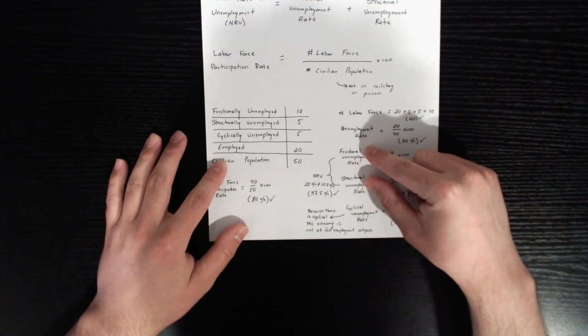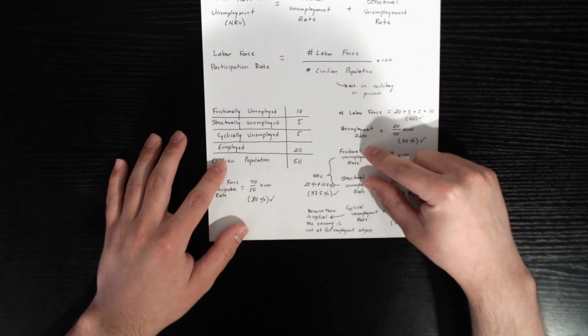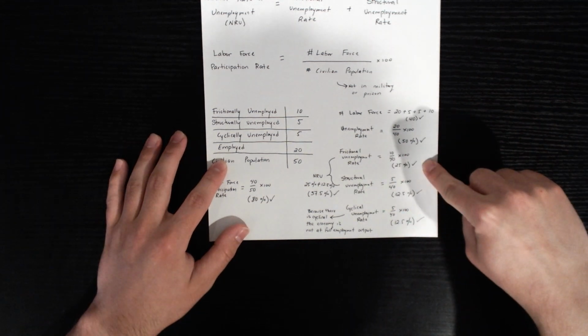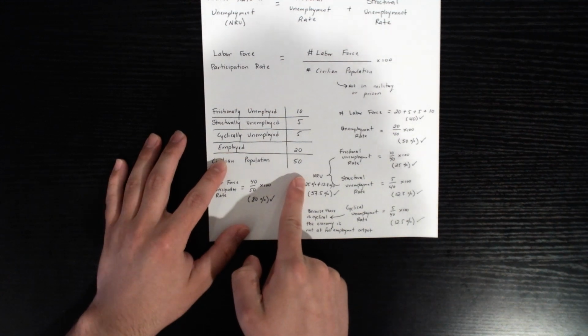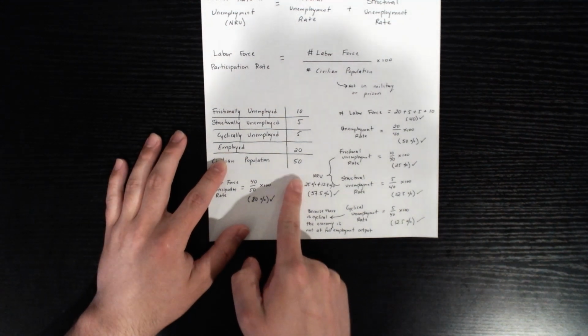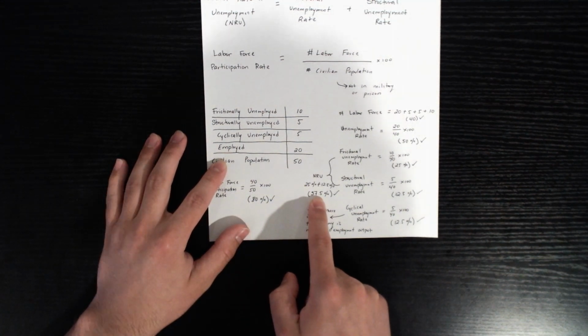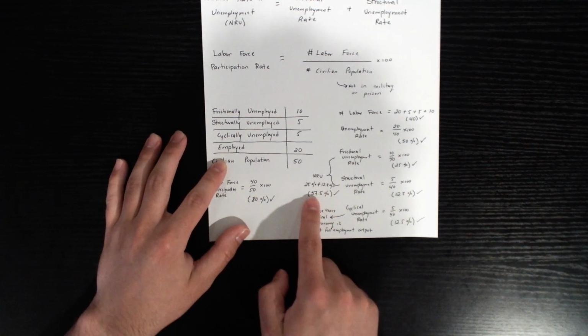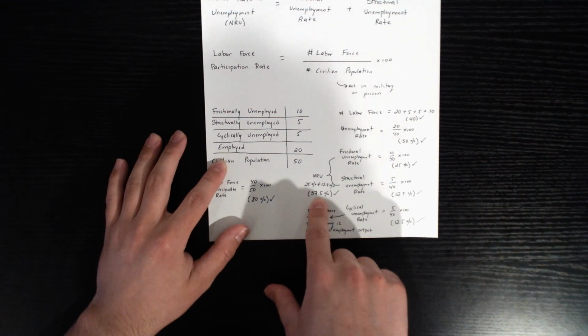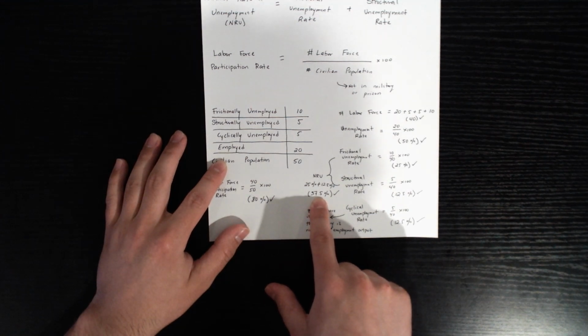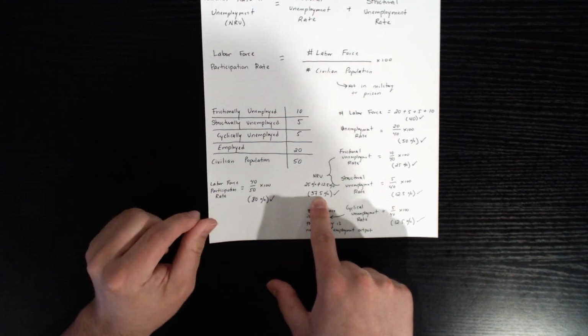If we only look at the frictional unemployment rate and the structural unemployment rate, which would be 25% plus 12.5%, we can get the natural rate of unemployment, or the NRU, which is 37.5%. So in our economy, since these two happen naturally, we should have 37.5% natural unemployment happening.